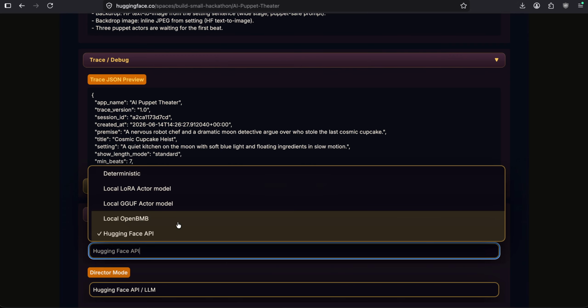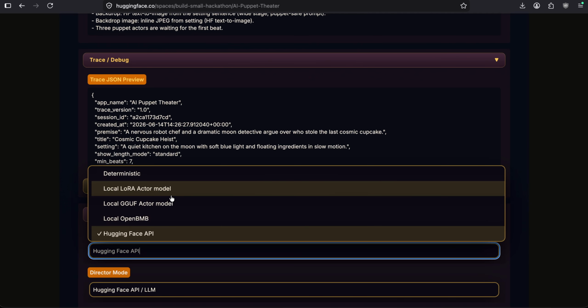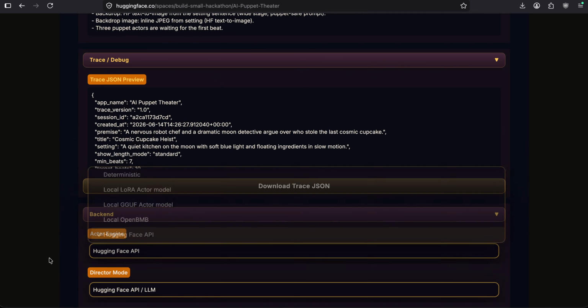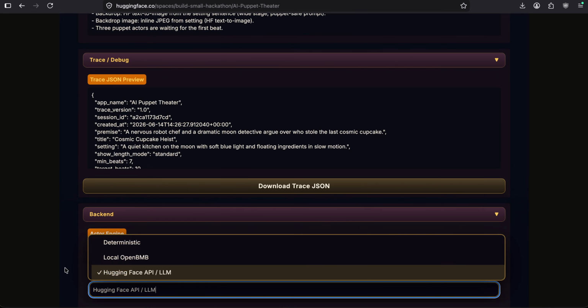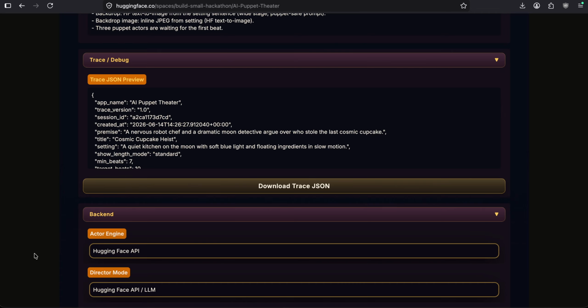You can also use an OpenBNB model, which would pull the model locally so that you can run the whole app offline. We also fine-tuned a couple of our models for the actor agent and published them on Hugging Face. For the director, we currently only support 3 models. We didn't require any fine-tuning at this stage, but that is something we can take up in the future.